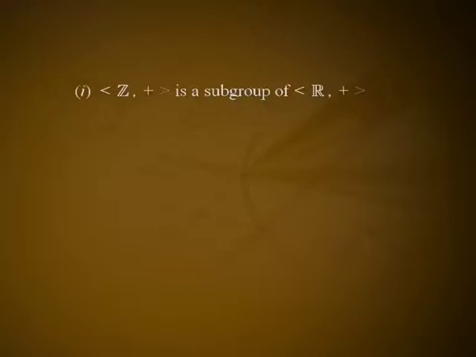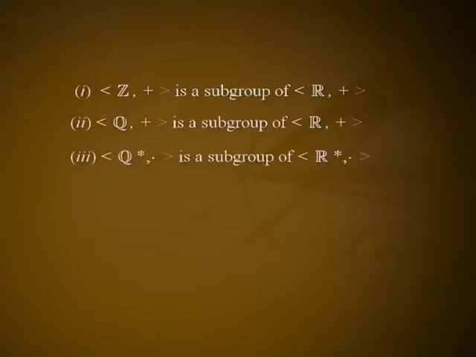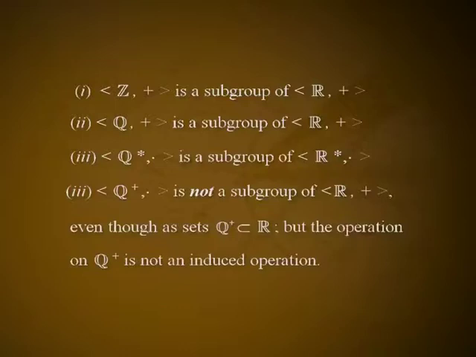Example 2. Z plus is a subgroup of R plus. Q plus is a subgroup of R plus. Q star under multiplication is a subgroup of R star under multiplication. Q plus under multiplication is not a subgroup of R under addition, even though as a set Q plus is a subset of R, because the operation on Q plus is not an induced operation.